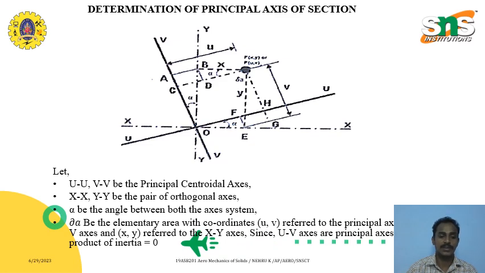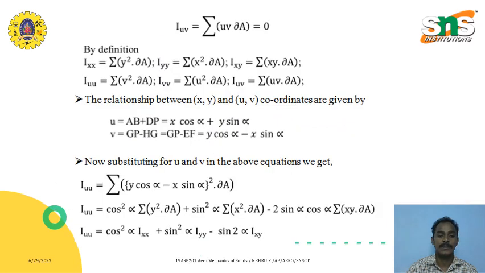principal axis location for the given cross section. Let us take the normal axis and the principal axis, where UU and VV are the principal centroidal axes, and XY are the orthogonal axes. Alpha will be the angle between the principal centroidal axes and the orthogonal axes, right? So to find, IUV equals summation of UV dA equals 0. But by the definitions of Ixx, Iyy, Ixy, we replace them in the principal axes with Iuu, Ivv, Iuv.